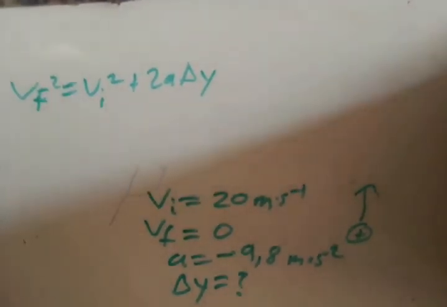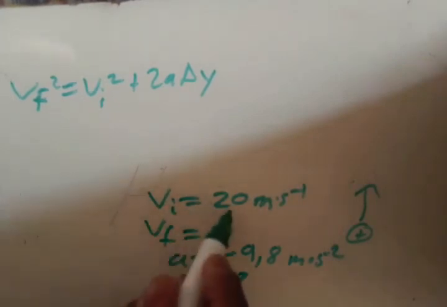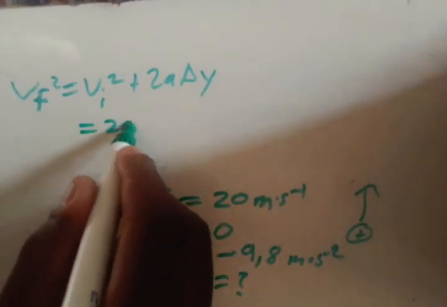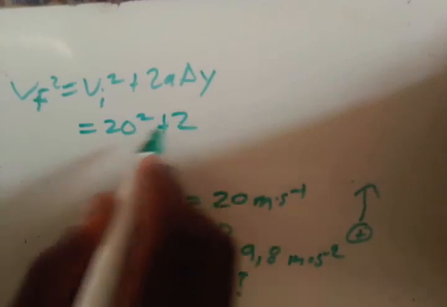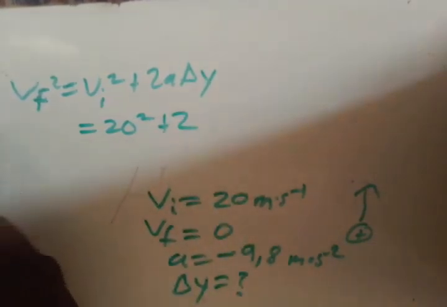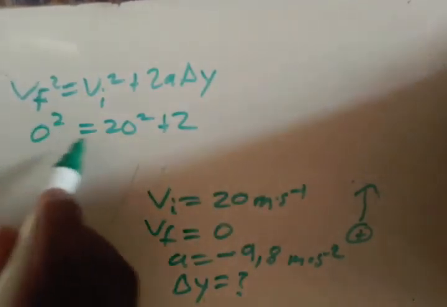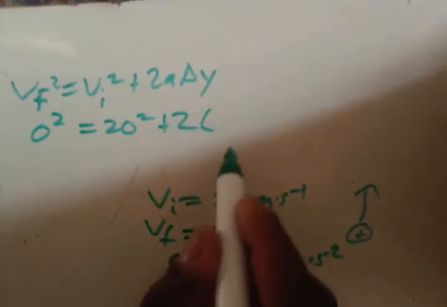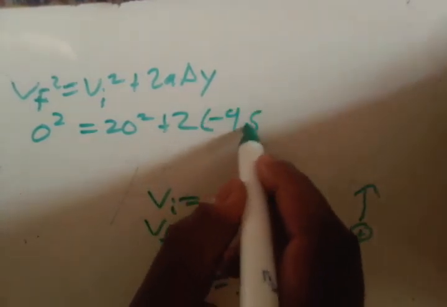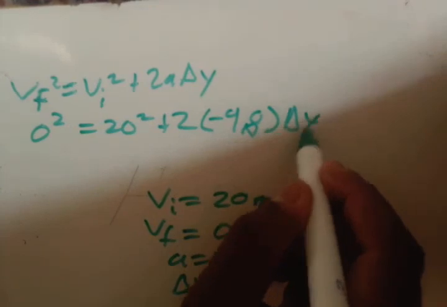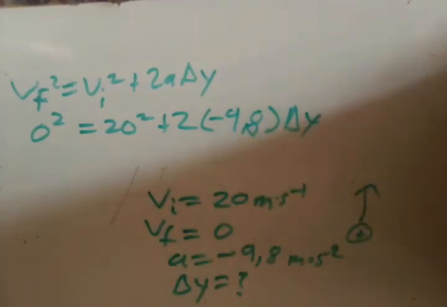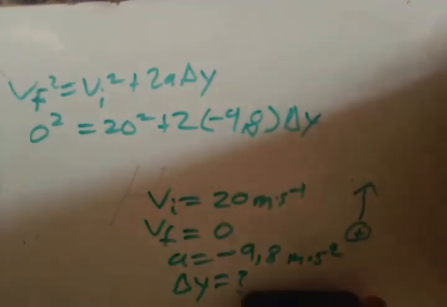So let's substitute. We have VI, which is 20, so we're going to say 20 squared. And then VF, which is 0, so 0 squared. And then here we're going to have times 2 times negative 9.8, and then here we're going to have delta Y. So we substituted this information.